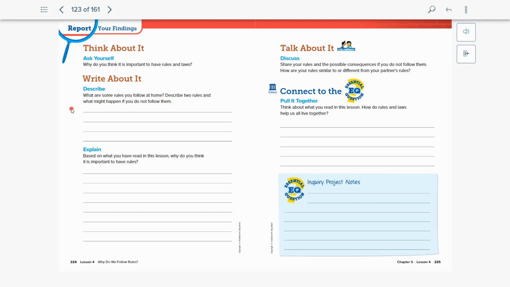Maybe it's that you have to clean your room before you can go play with your friends. Or maybe it's that you have to do your chores before you can watch cartoons. All of these different things are rules that you have in your own household.